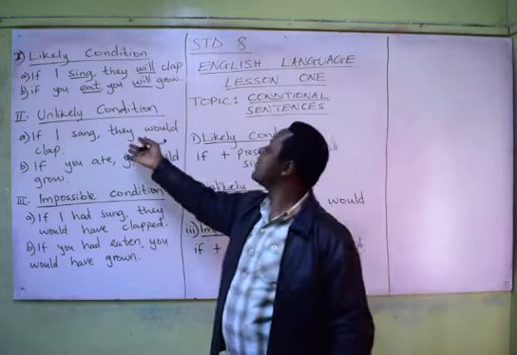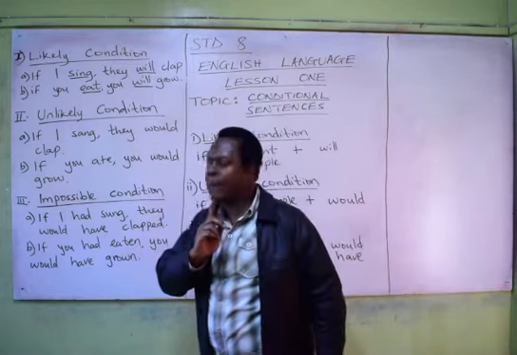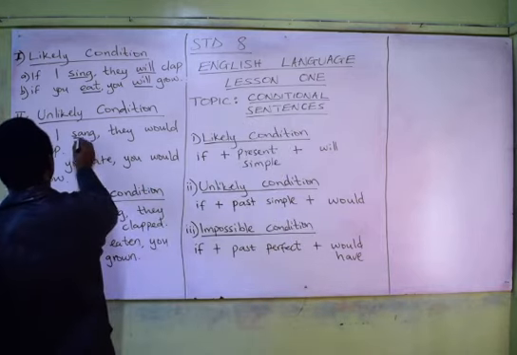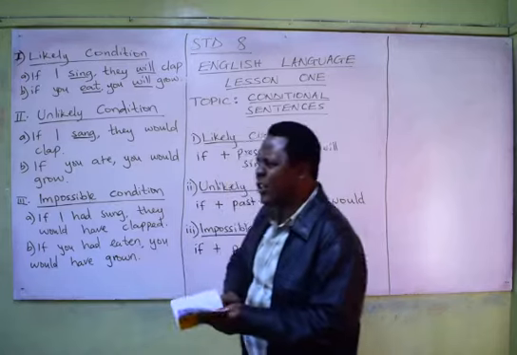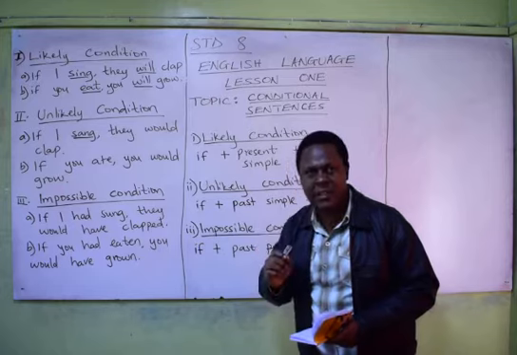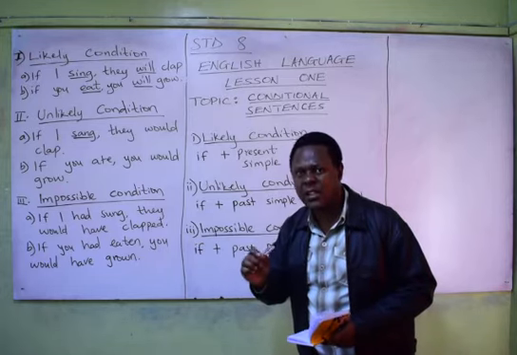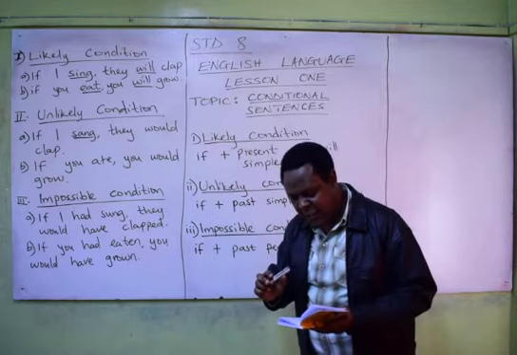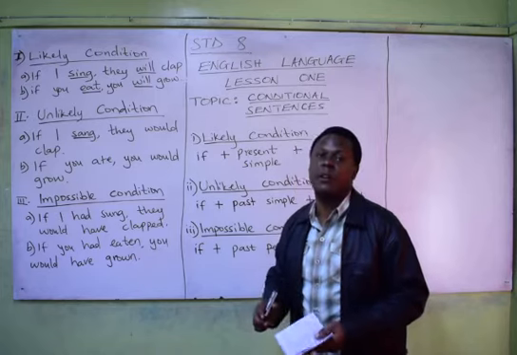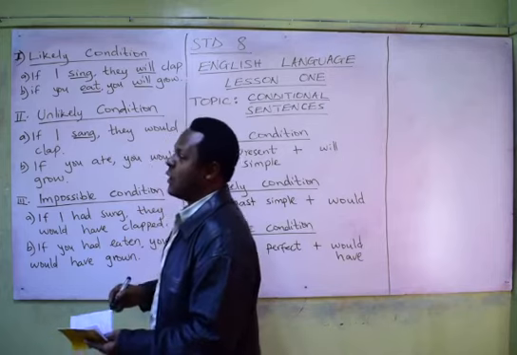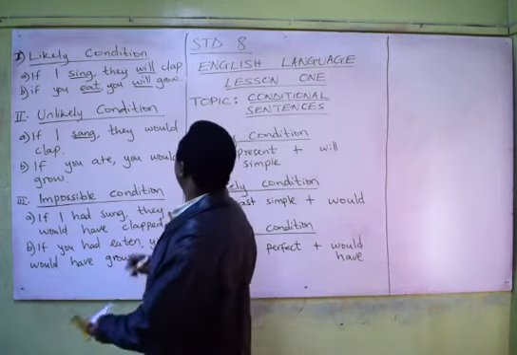Examples of sentences in unlikely condition, the first one: if I sang, they would clap. The unlikely condition is talking about a possibility of an action happening. There is a limited chance it could still happen. It is not definite, it's not like likely condition. This one is a chance that there's a small possibility an action will take place. And therefore we say, if I sang, they would clap, meaning you're not too late, you could still sing and expect them to clap.